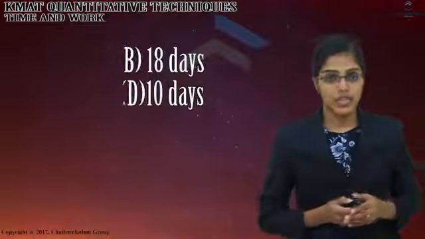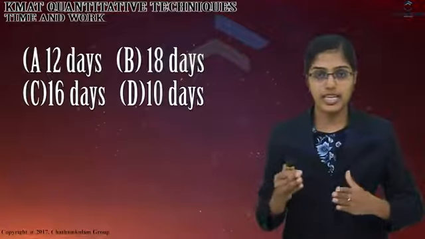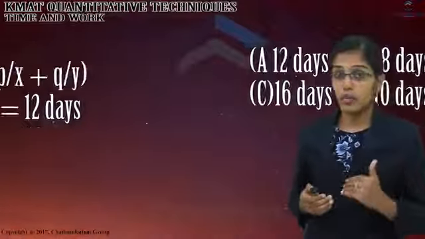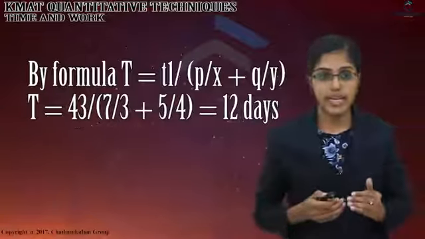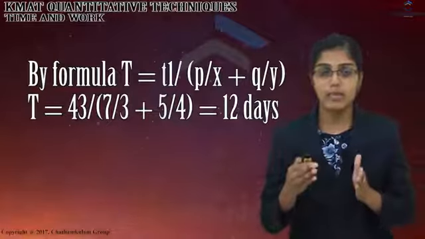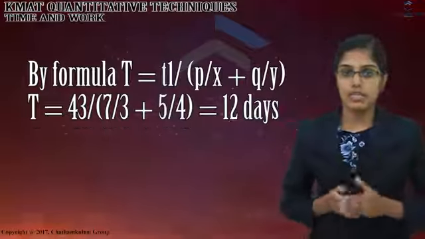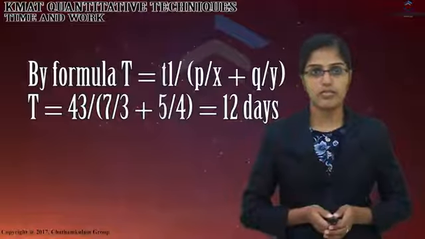Our next question is that if 3 men or 4 women can complete a work in 43 days, then in how many days can 7 men and 5 women complete the same work? Option A, 12 days. Option B, 18 days. Option C, 16 days. Option D, 10 days. By formula, T is equal to T1 divided by P by X plus Q by Y. So T is equal to 43 divided by 7 by 3 plus 5 by 4. So that is equal to 12 days. So our correct answer is option A, 12 days.